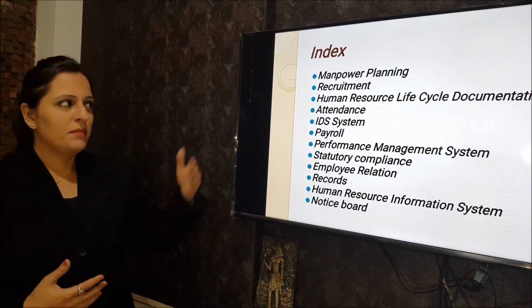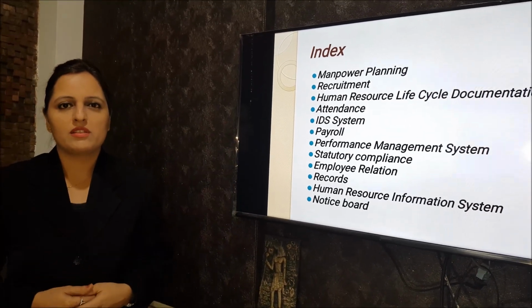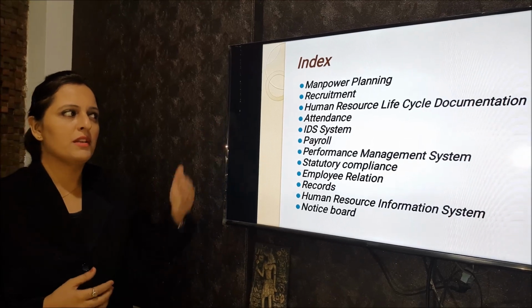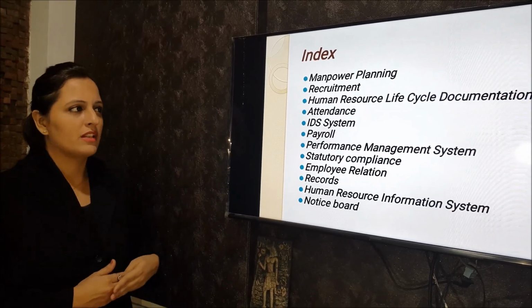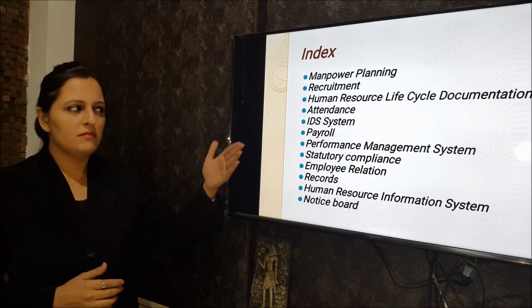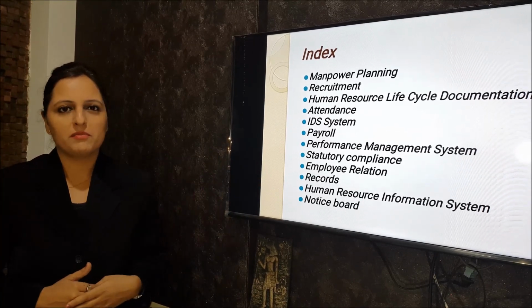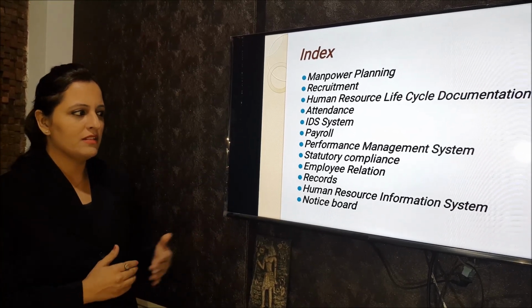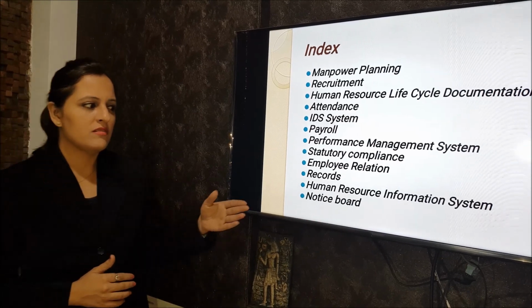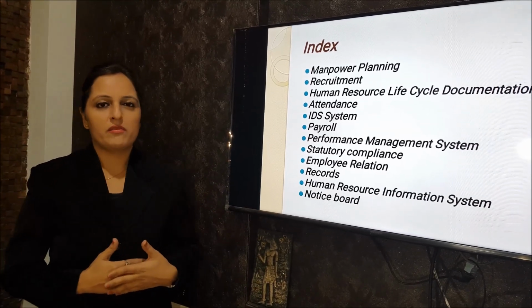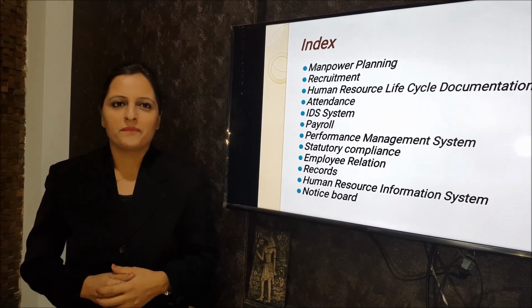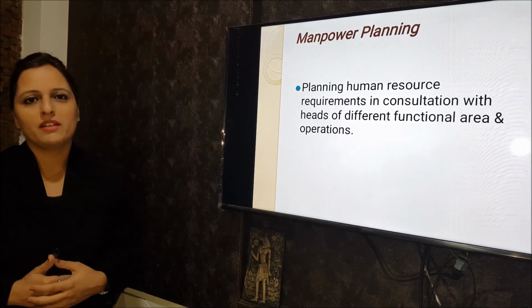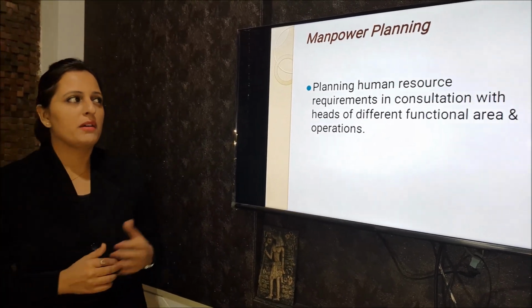This speaks about the basic functions of HR, which starts with manpower planning, recruitment, induction, human resource life cycle documentation, attendance system, ERP system, payroll, performance management system, statutory compliances, followed by employee relations, record keeping, human resource information system and notice board.